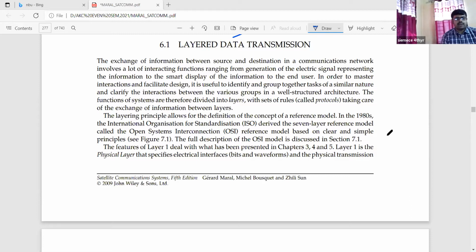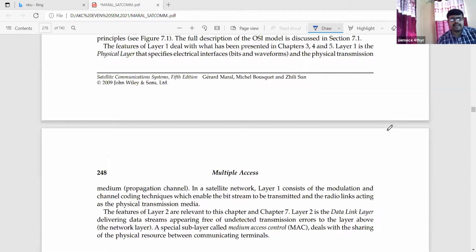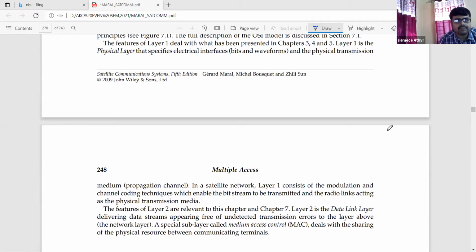The principal features of the layers, they have given the same thing. What are the different steps or the different layer architecture or the different features of the layers that they have mentioned? The feature of layer 1 deals with what has been presented in the previous chapter we have discussed. If we go to the book, you can find out what the different layers of architecture are, because that is not included in our syllabus. So for this reason, I am skipping the section.